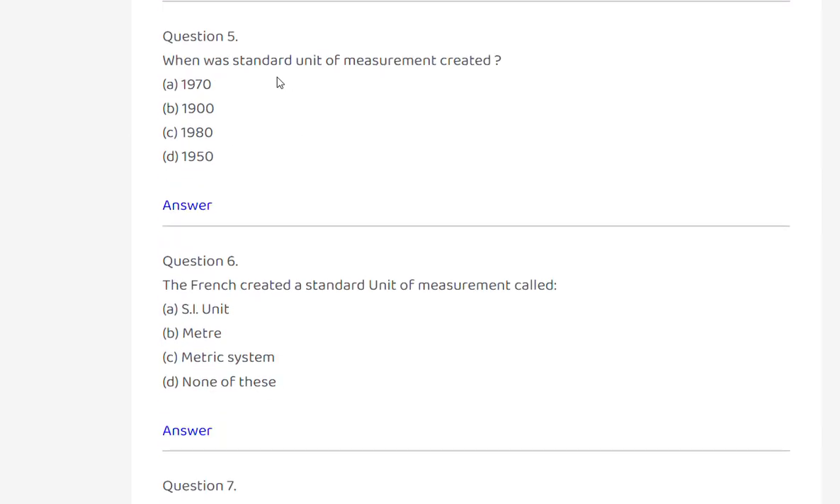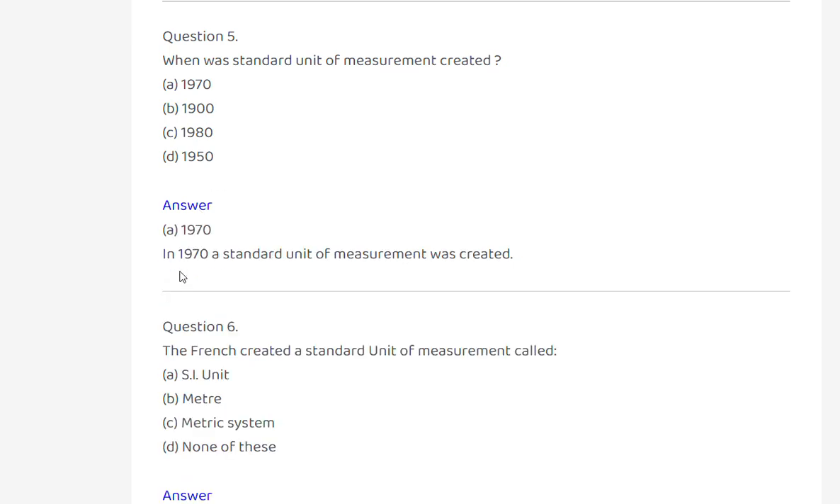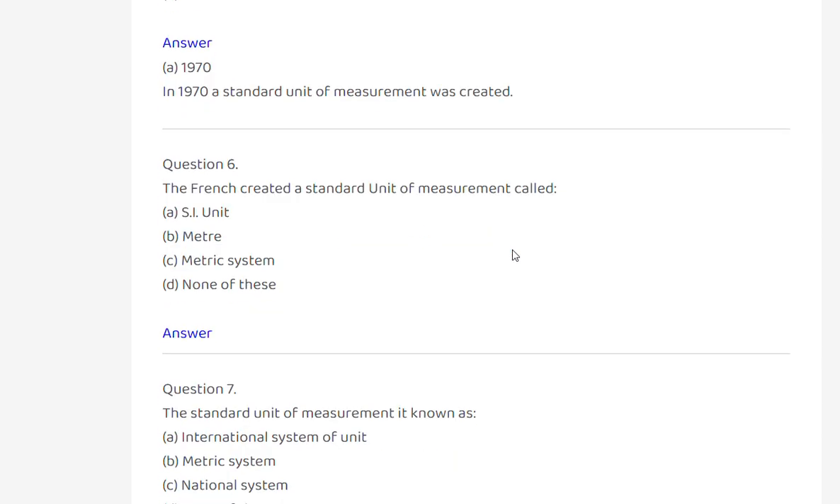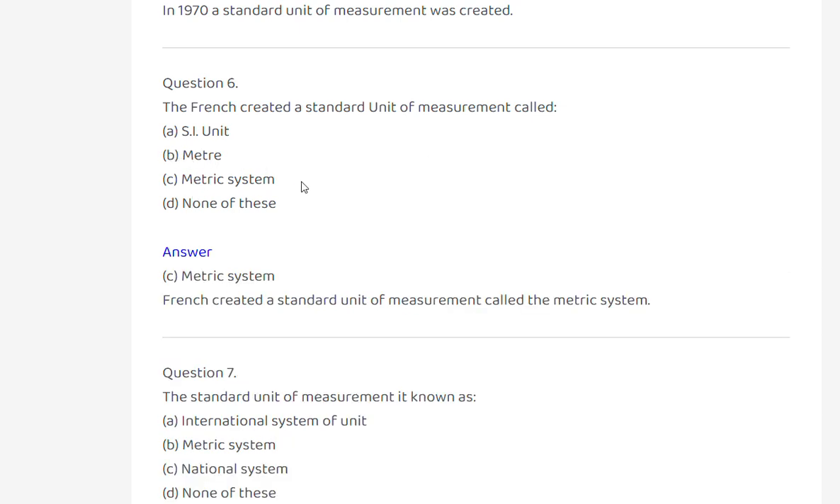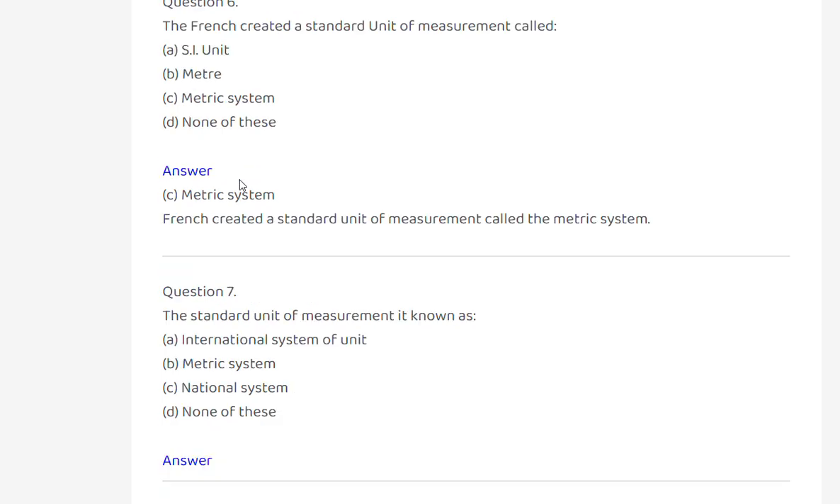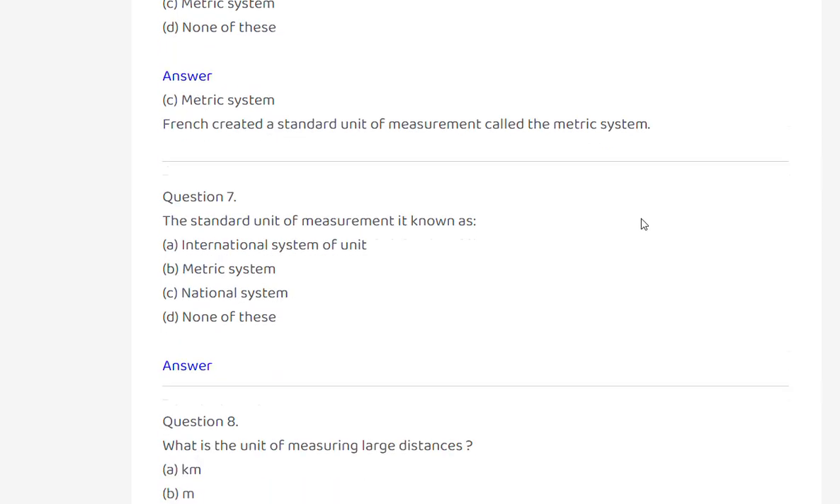When was the standard unit of measurement created? In 1790, a standard unit of measurement was created. The French created a standard unit of measurement called the metric system. France created a standard unit of measurement called the metric system.